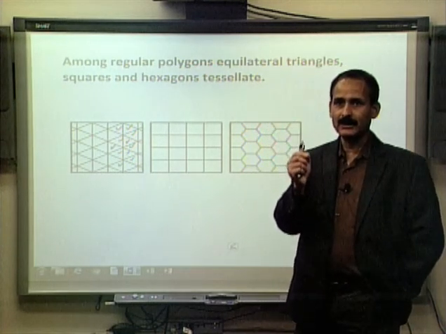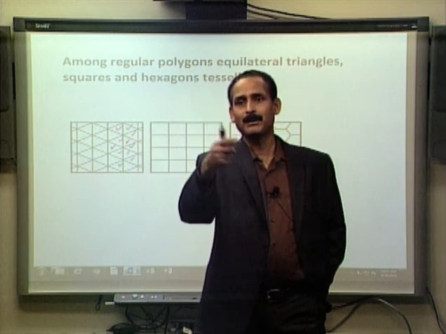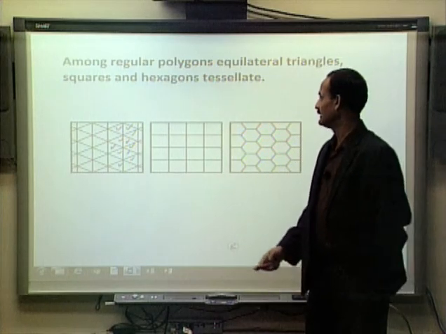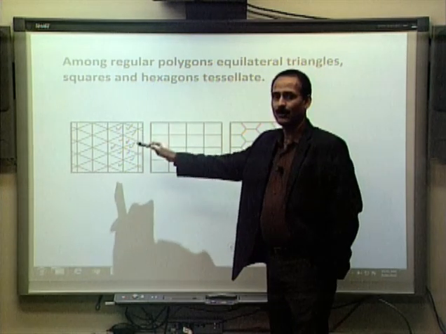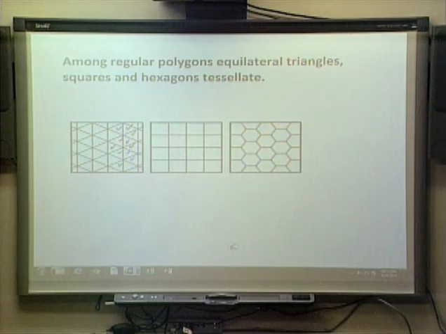Only these three regular polygons can cover a plane region entirely without leaving any gap: a square, an equilateral triangle, or a regular hexagon.